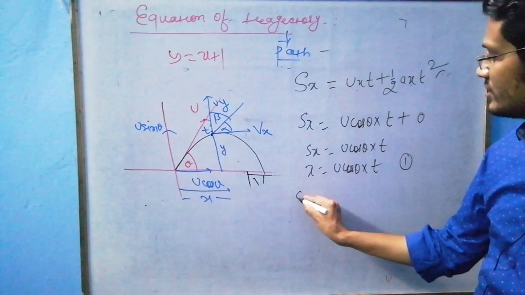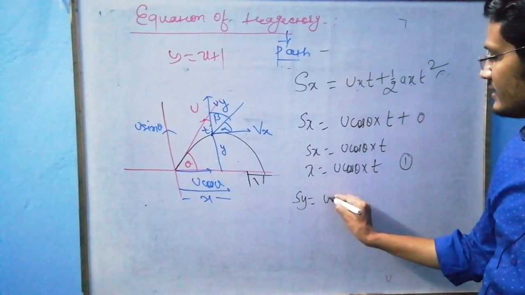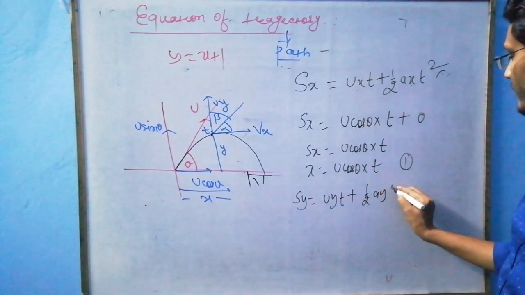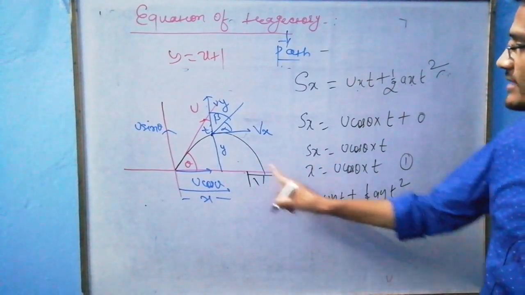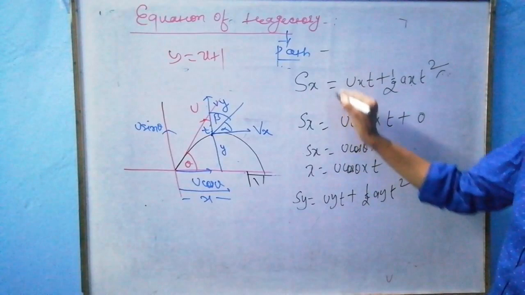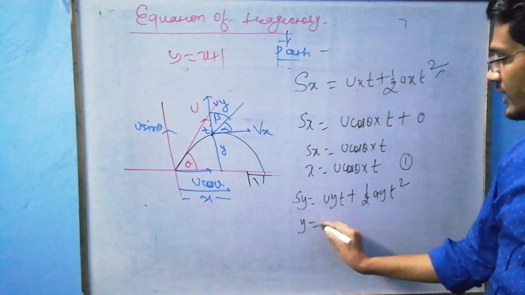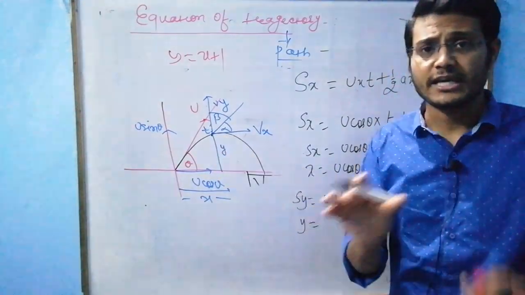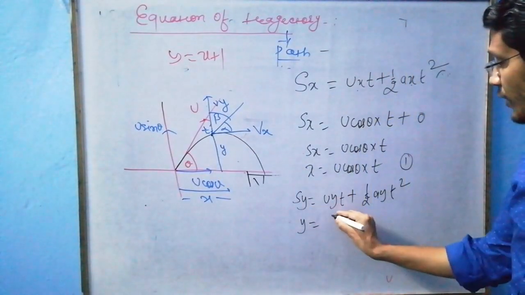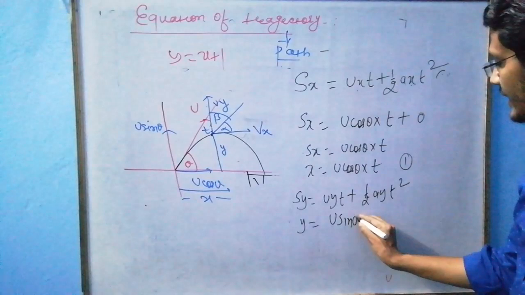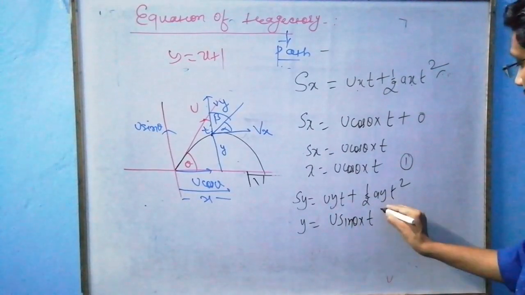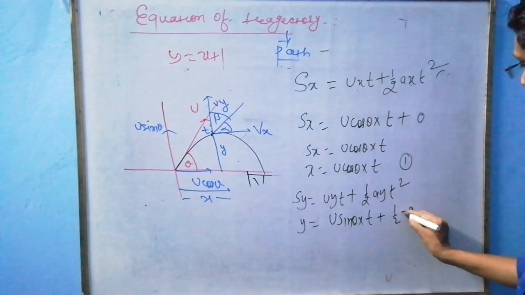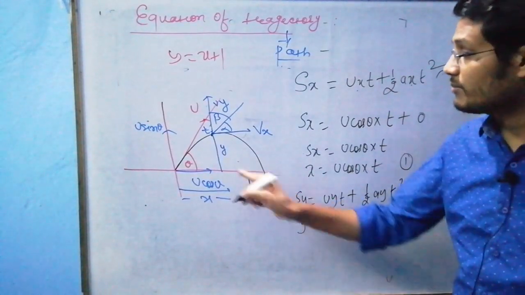Similarly sir, distance travelled in y is given as uyt plus half ay t square. Sy is basically y at this instant. Look sir, everything I am calculating at this instant. uy is u sin theta into t, plus ay is minus g.